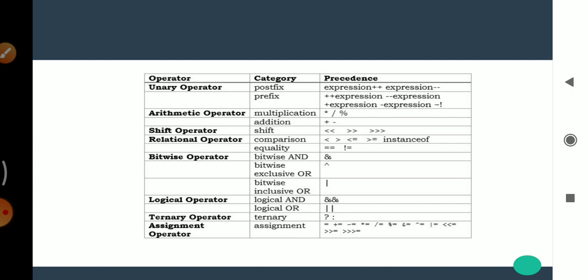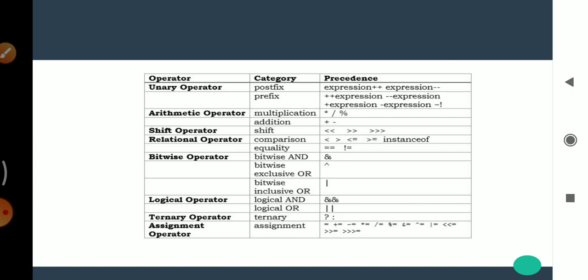Then shift operators are the right shift operator and the left shift operator. With the right shift operator, the left operand value is moved right by the number of bits specified by the right operand, and the left shift operator moves it left by the number of bits specified by the right operand.